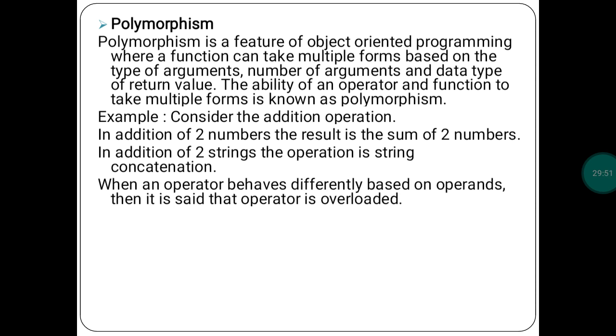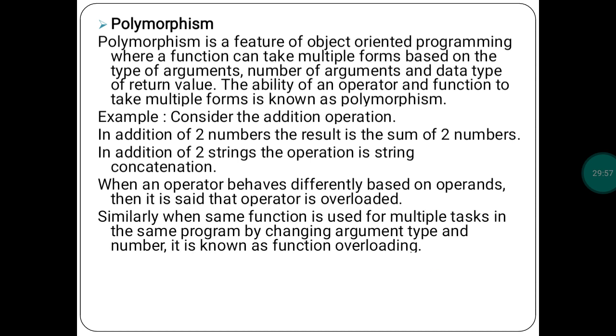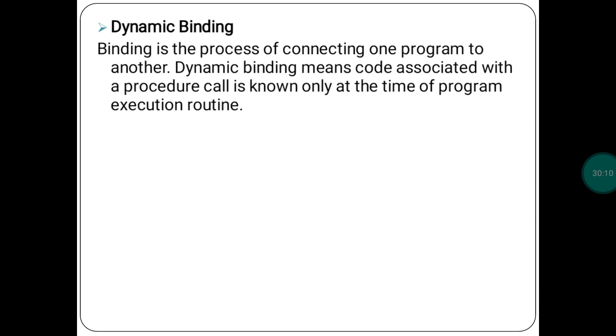Okay. Then when an operator behaves differently based on the operands, it is said to be operator overloading. Similarly, when the same function is used for multiple tasks in the same program by changing the argument types and the number of arguments, it is known as function overloading. So the function name is the same, but with different types of arguments and different numbers of arguments.